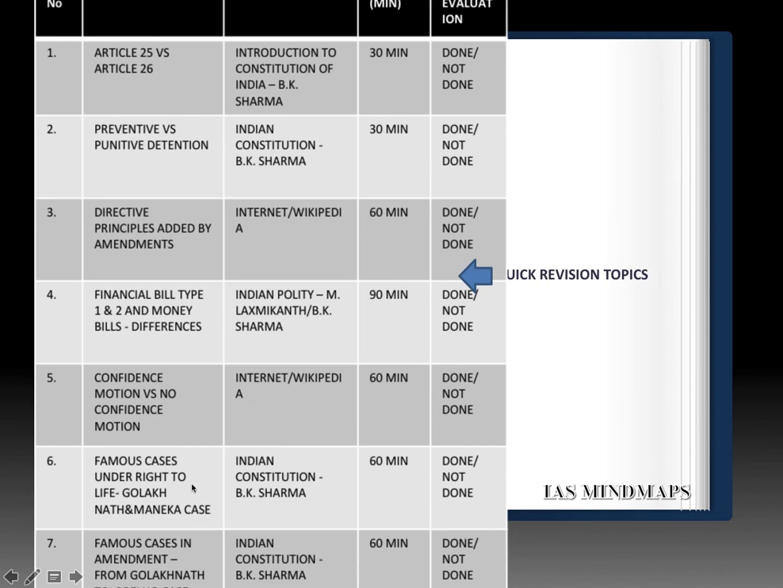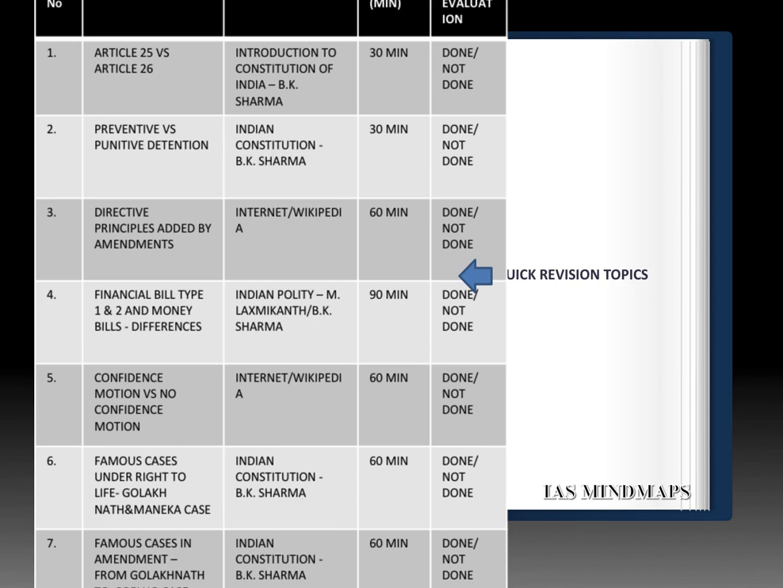Next, last two topics in quick revision are the famous cases. The first set of cases are under right to life, Golaknath, Menka Gandhi, as well as the recent cases. Please go through the cases once, especially the Golaknath and Menka case, the differences between the two, the verdicts and the differences between the two.